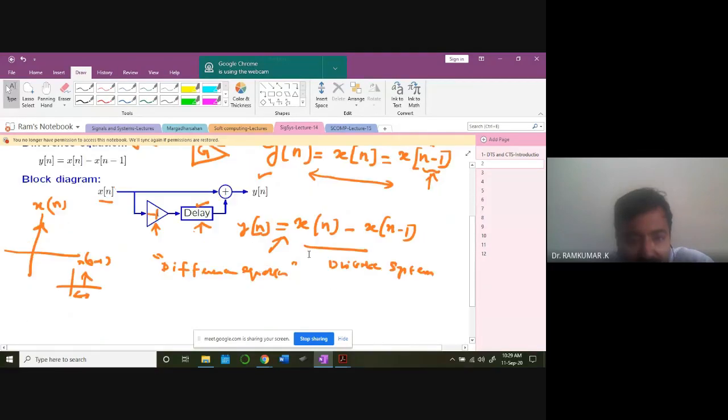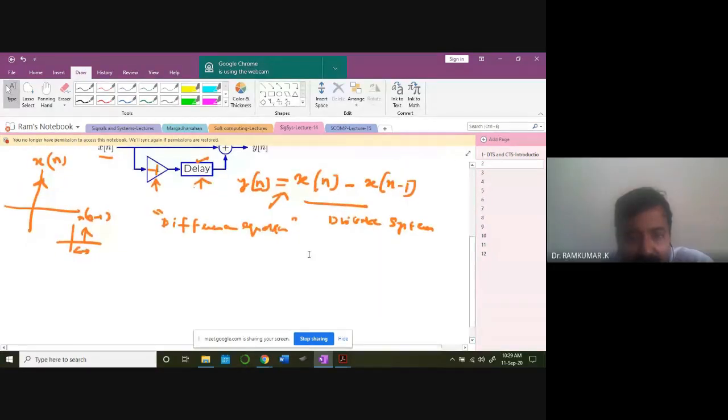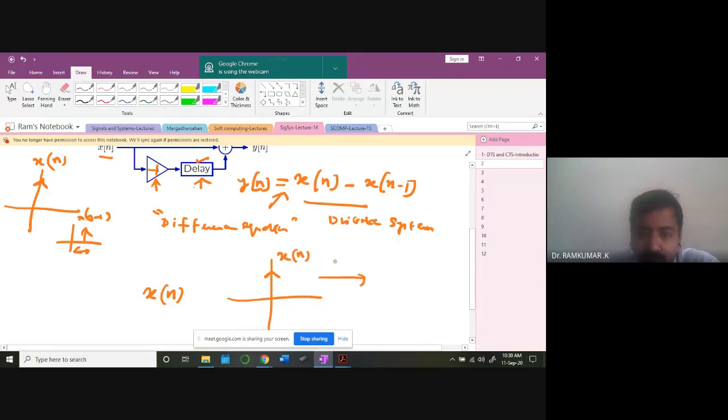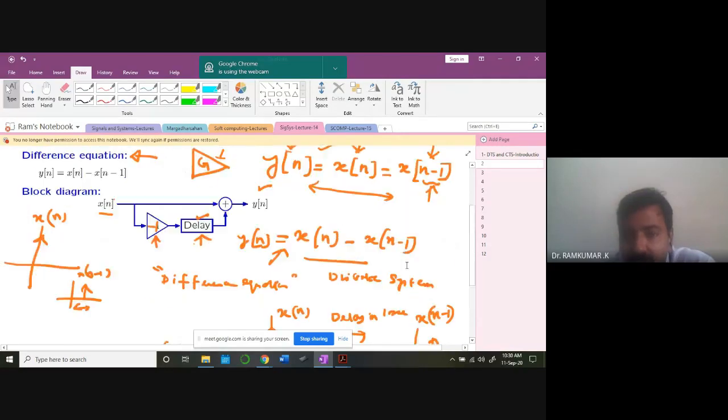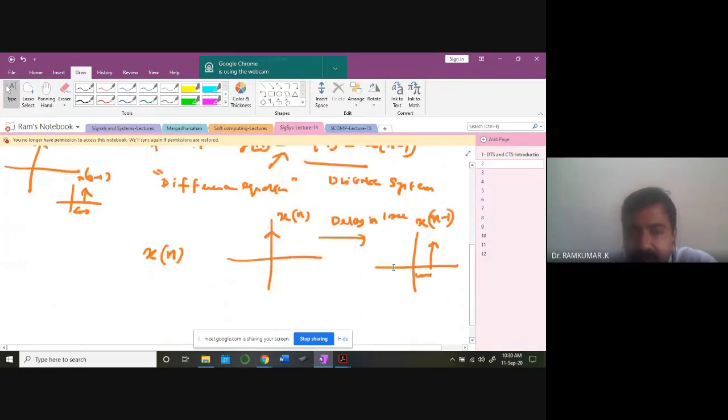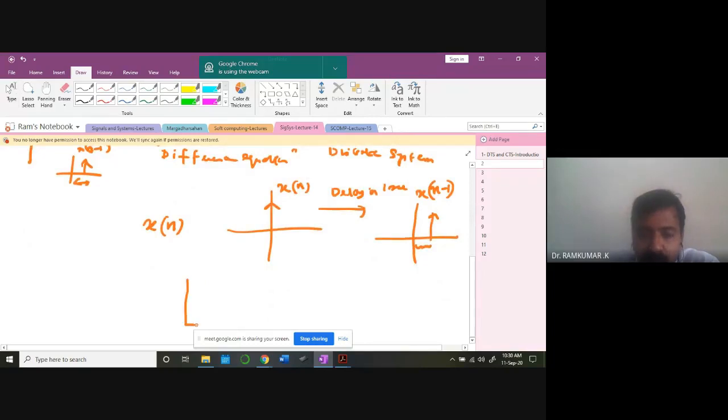Anybody having difficulty? Sir, explain once, please. Yeah, please listen carefully. So I have a signal x of n. Let us imagine the signal is like this. This is my x of n. Now you delay it by one time instant, 1 second or 1 minute or 1 millisecond, whatever. How will the signal look? Time shifted. It would be x of n minus 1 instant. This can be anything, 1 hour, 1 second, whatever. The signal will look like this. You agree with this? Now what I am doing is generating a discrete system wherein the input is x of n.